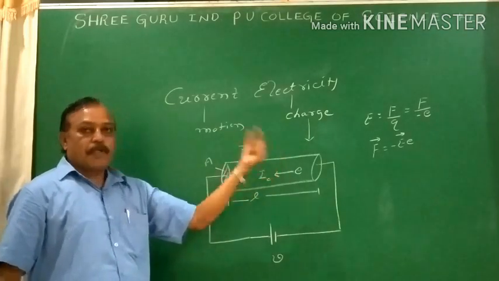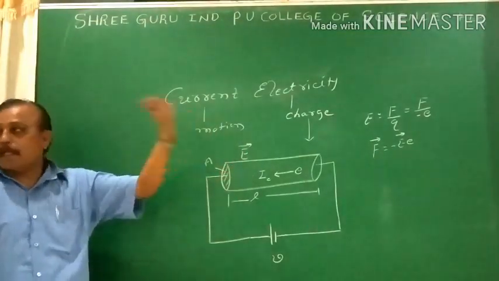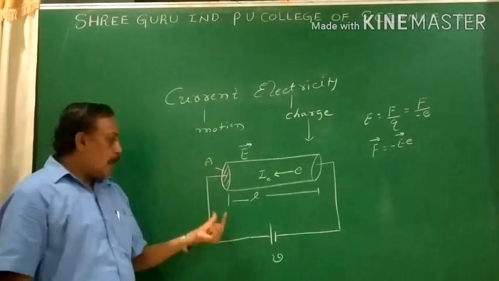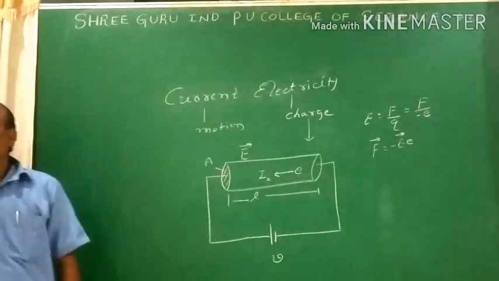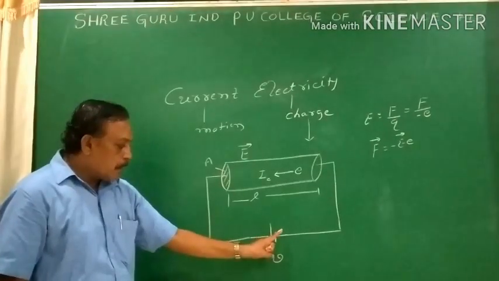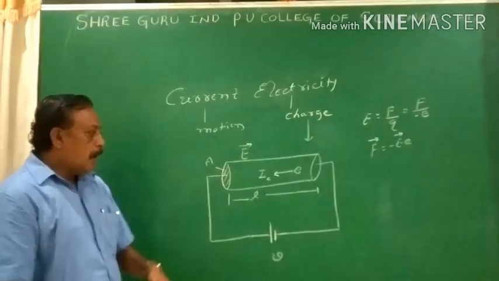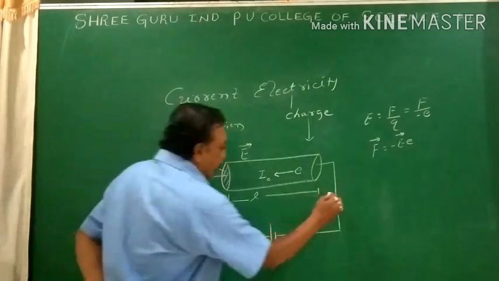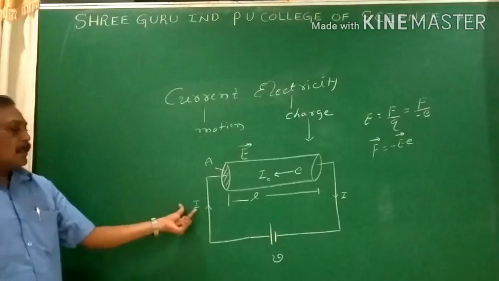If a potential difference is maintained across the ends of the wire, I cannot see the motion of the electrons, but I can feel the experience of what? The shocking effect. So to assign the direction of the current, our ancestors said that things always flow in nature from a higher level to a lower level. The positive terminal is called higher potential, the negative terminal is called lower potential. Hence, we assign the direction of the current from positive to negative, and this was conceived by our ancestors. Hence, it is called conventional current.